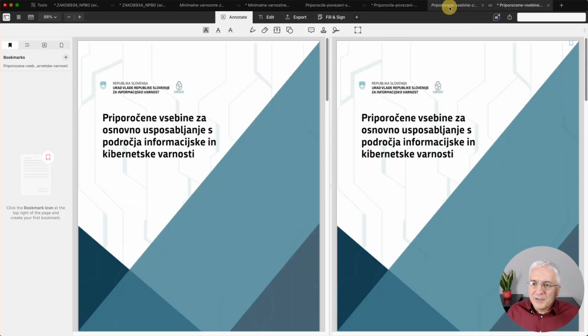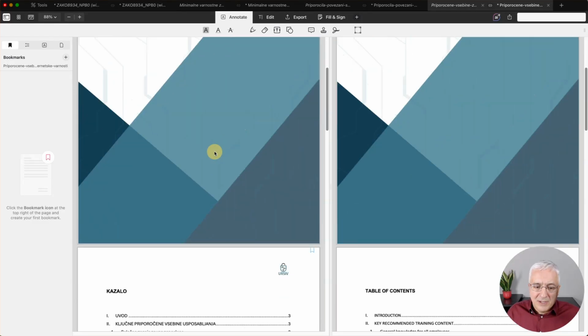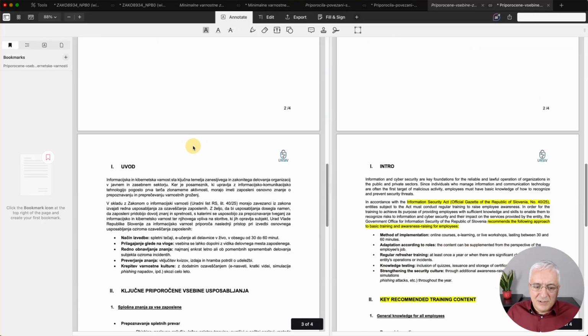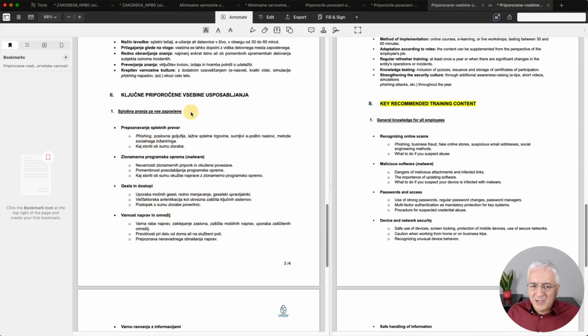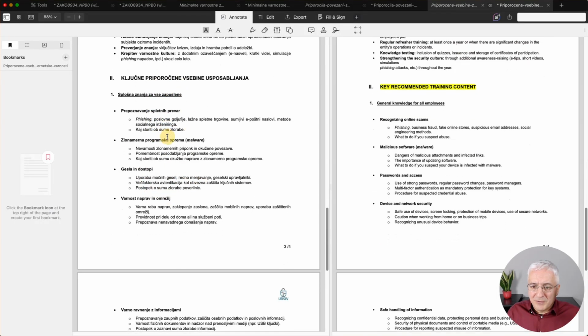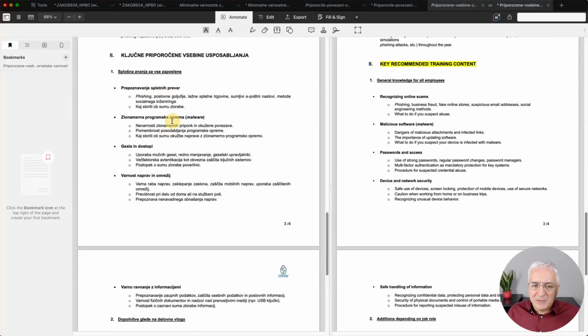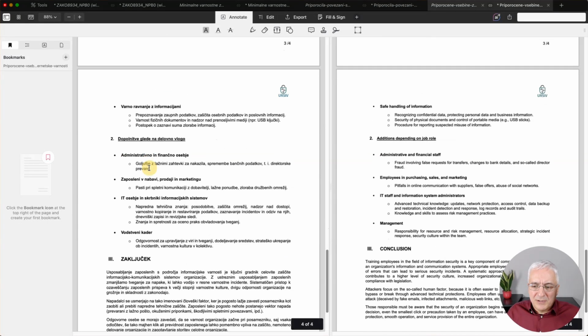Okay, and then let's go for the third document. This one is also published by the Office of Information Security, and it didn't actually translate here, but this is about recommendations for information security training. And when we scroll down, you can see that here you have a reference to the latest version of the information security law, or NIS2 law. And here it specifies the forms of how to deliver this kind of training. Then section number 2 speaks about the suggested content for this kind of information security training: online scams, malware, passwords and access, device and network security, this kind of thing. So basically this is something that they recommend here.